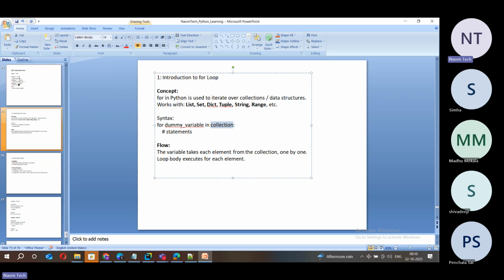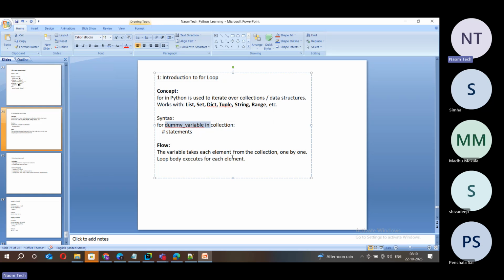Because for is inbuilt with everything, with initialization and all that. Our job is to pass the collection and a dummy variable to this for loop. And the rest of the things are taken care of by for itself. We don't need to worry about that part. Incrementing or condition check or initialization, everything is taken care of by the for itself.